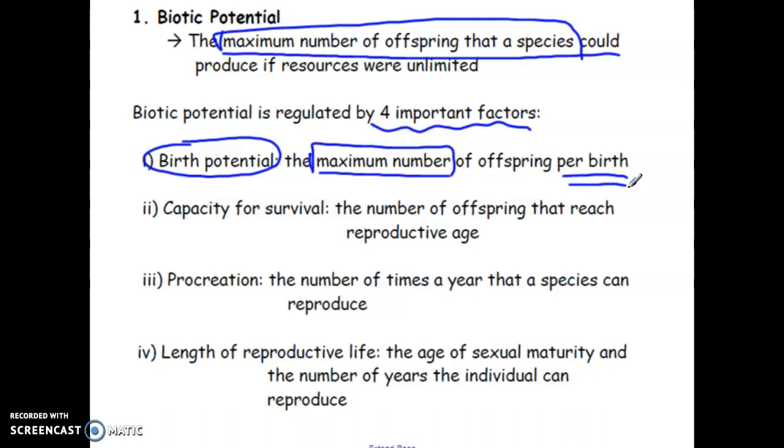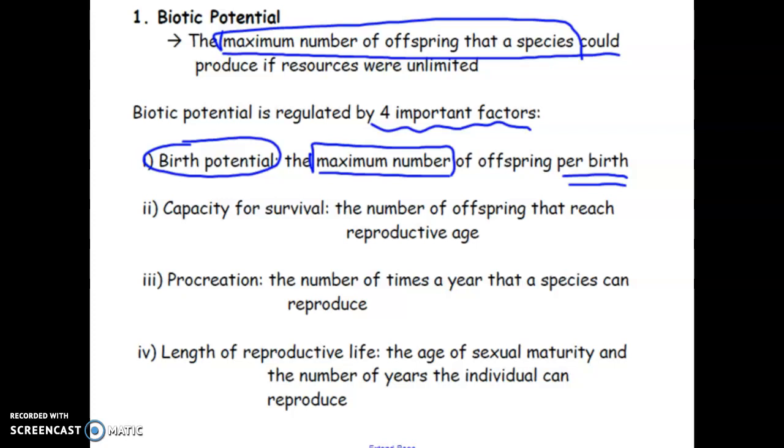So every type of species has a different maximum number. For example, think of an elephant. I'm pretty sure it's rare. I'm not even sure it's possible for an elephant to have more than 1 baby per birth, because the babies are huge by the time they're born. You know what? I'm going to do a quick Google on this. Let's check if there have ever been twin elephants. Twin elephant birth. Okay, so it has happened. It's incredibly rare, but just so you know. So I would go with 2 being the maximum amount per birth for the elephant species, right?